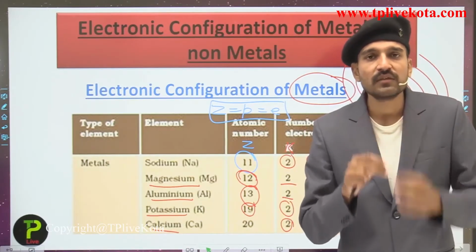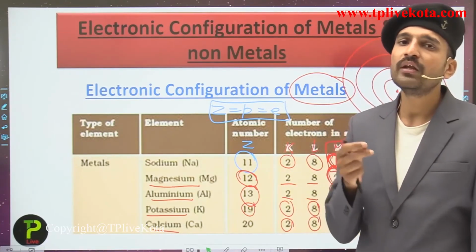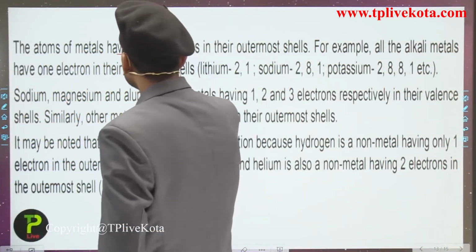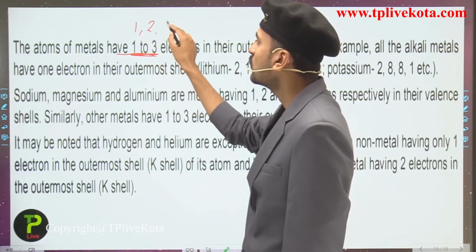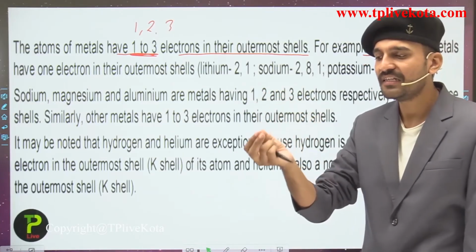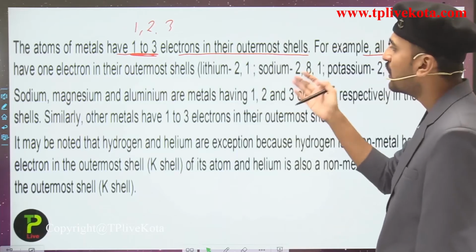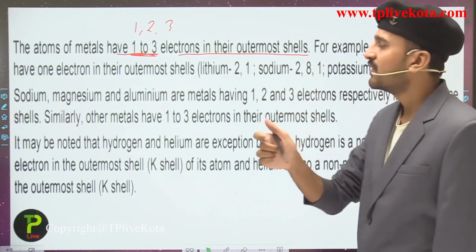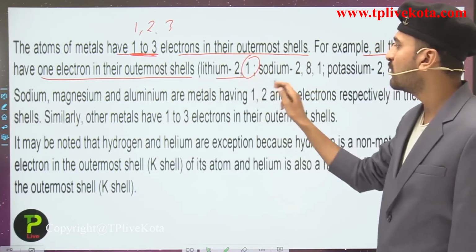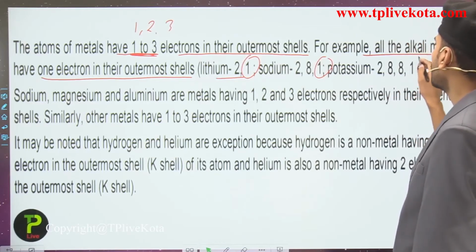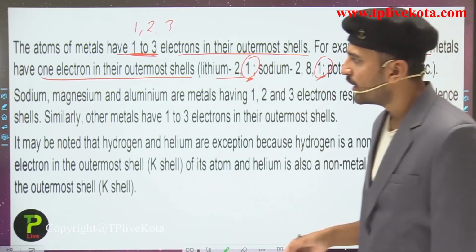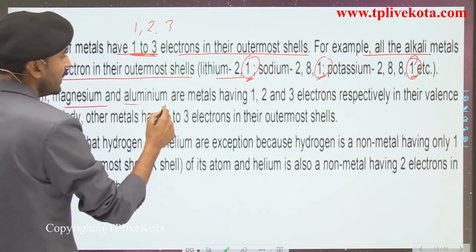This electronic configuration is important: metals have either 1, 2 or 3 electrons in their outermost shell. Just reading it out, the atoms of metals have 1, 2, 3 electrons in their outermost shell. For example, you have seen the alkali metals, lithium, sodium, potassium. The alkali metals have 1 electron in their outermost shell: lithium has the configuration 2, 1, sodium 2, 8, 1, potassium 2, 8, 8, 1. So the outermost shell electron, or valence shell electron, is equal to 1.